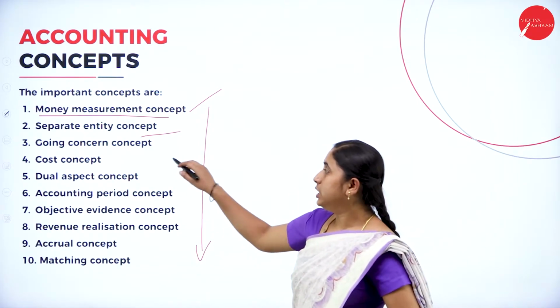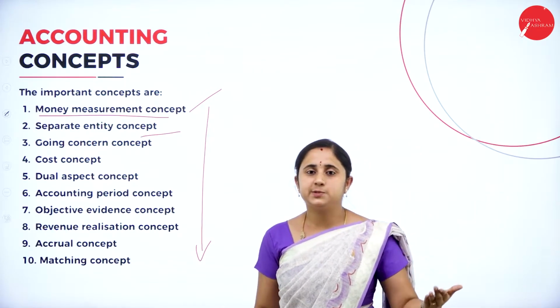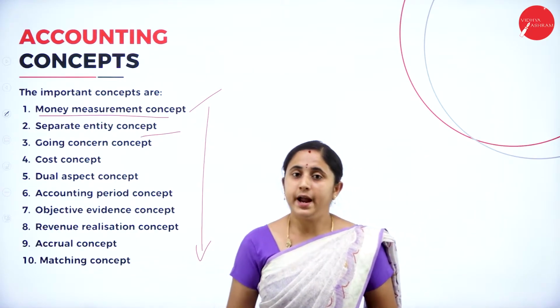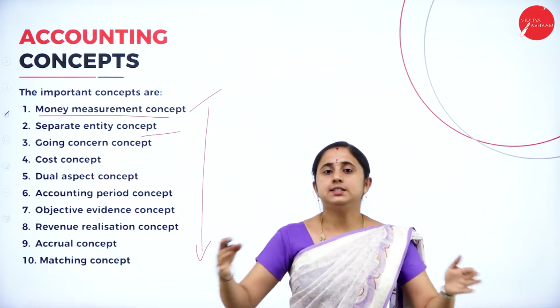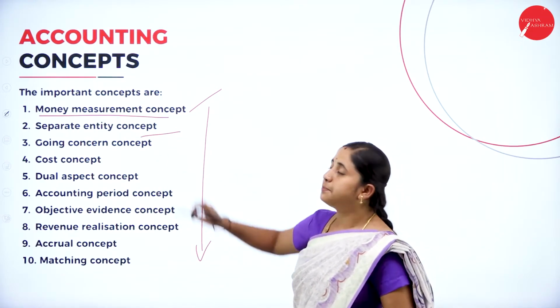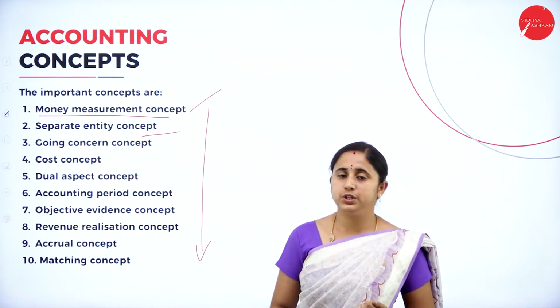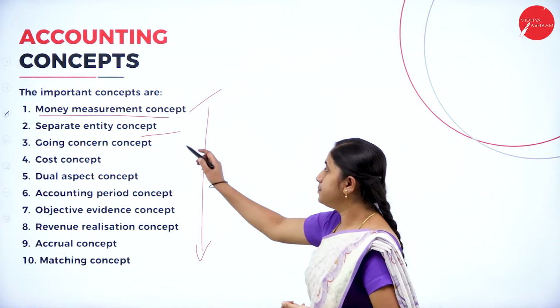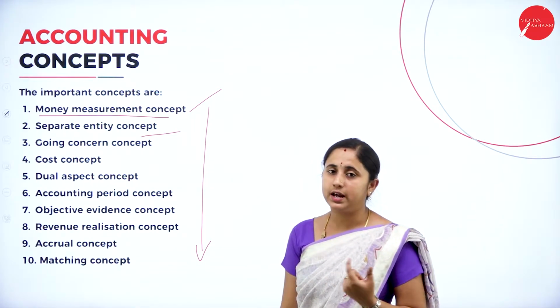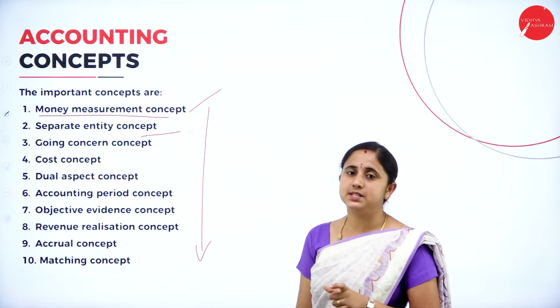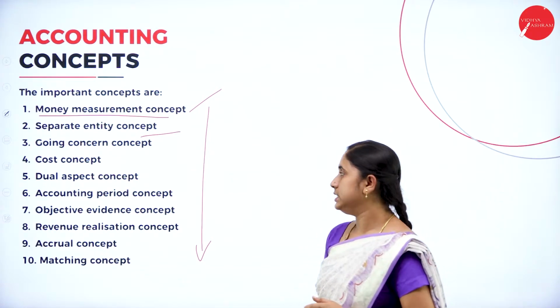So here you need to maintain all the incomes and expenses of the owner as well as the business in separate books. So maintain separate books for the owner and for the business. It says maintain separate books for owner and business. Owner and business are two separate entities.